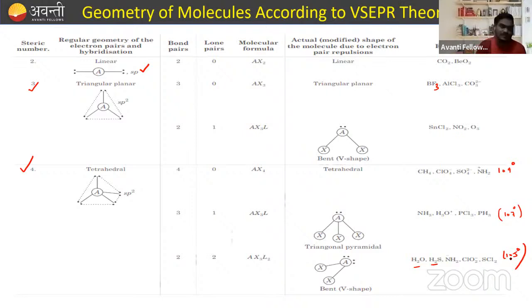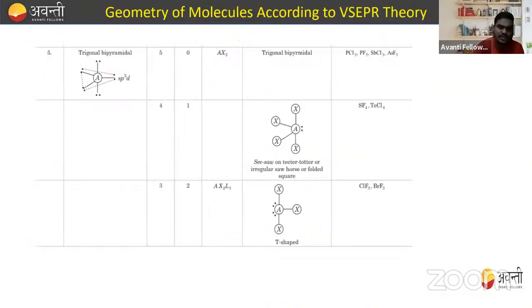This is how we can draw. So when the steric number is 2, when the steric number is 3, when the steric number is 4, we get the structure like this. I hope this is clear to you all. In steric number 4, we have three different structures: no lone pair, one lone pair, and two lone pairs. Now, let's see when the steric number is equal to 5.